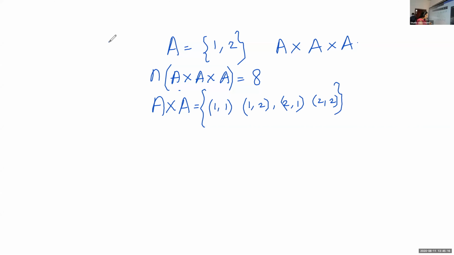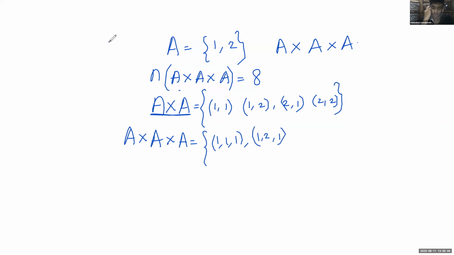So next you define what is A cross A cross A. With this set A cross A, we have to take one more time the cross product. 1 1 1. 1 2 1. 2 1 1. 2 2 1. Okay, so with this element we are adding 1.